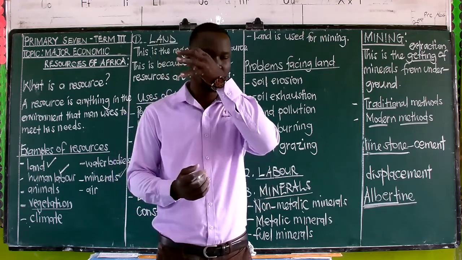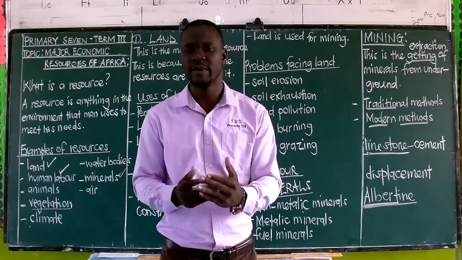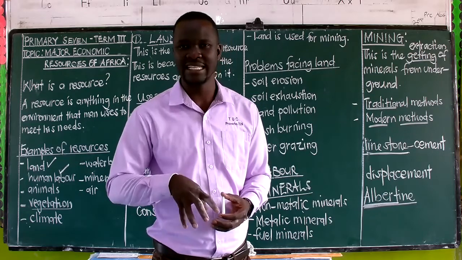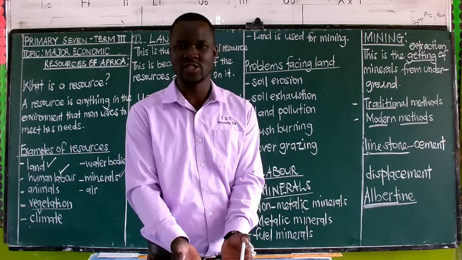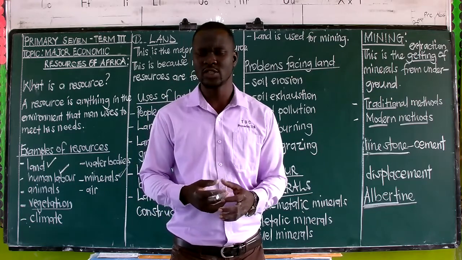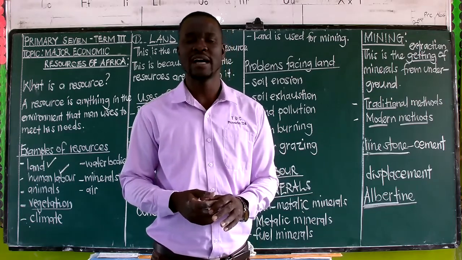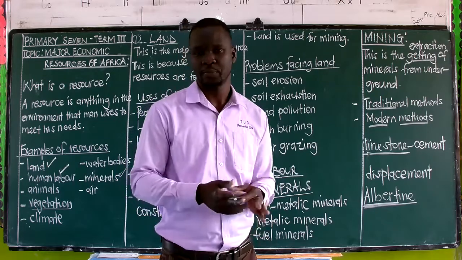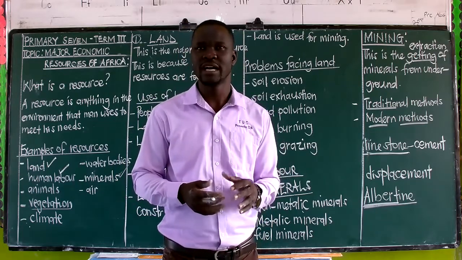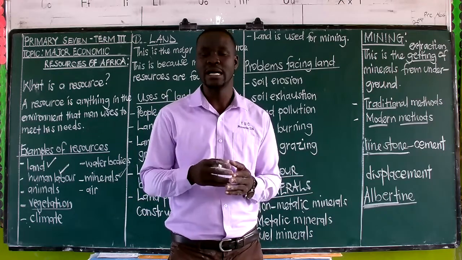And then the other problem is what we call a shortage of machinery. Sometimes you'll find the machines that are needed to extract this mineral are not there. And then apart from the shortage of machinery, we also have a shortage of skilled labor. We already talked about skilled labor. We said in most of the African countries, skilled labor is a problem.